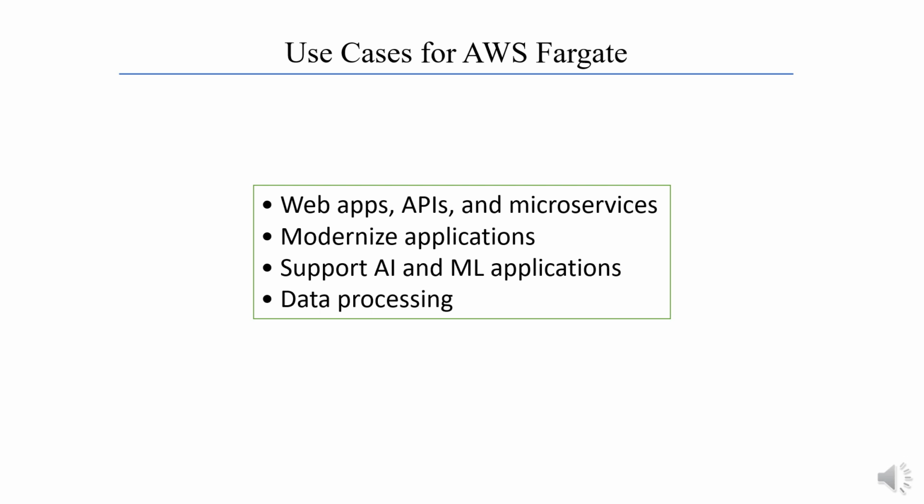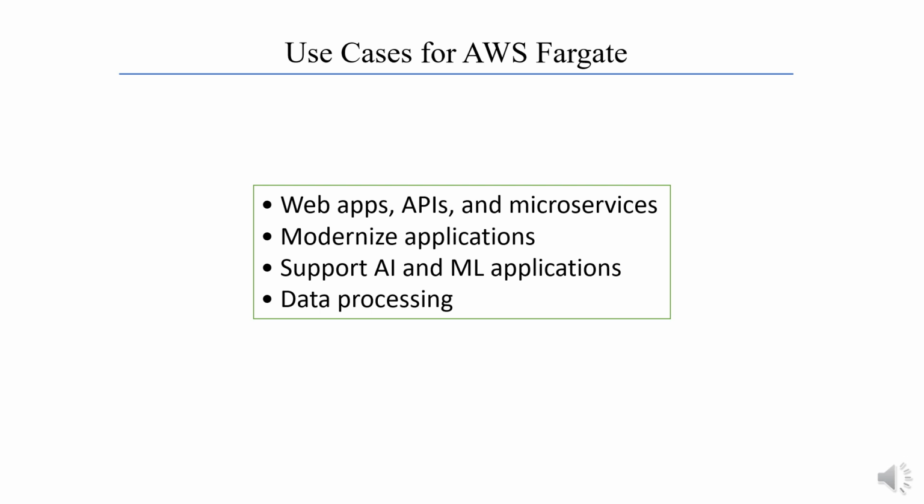Modernize applications. Use AWS Fargate with Amazon ECS or Amazon EKS to more easily run and scale your containerized workloads. Migrate and run your Amazon ECS Windows containers without refactoring or re-architecting your legacy applications.